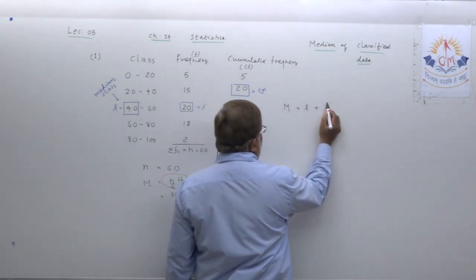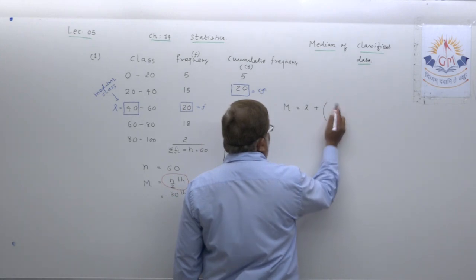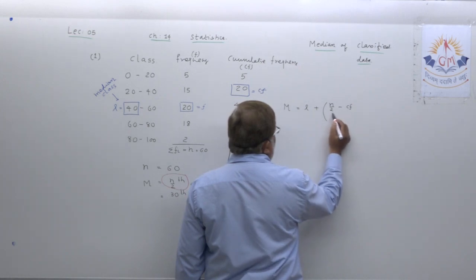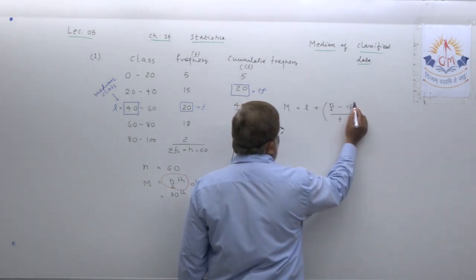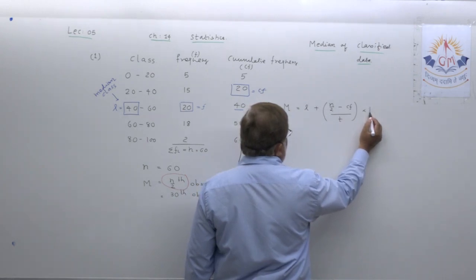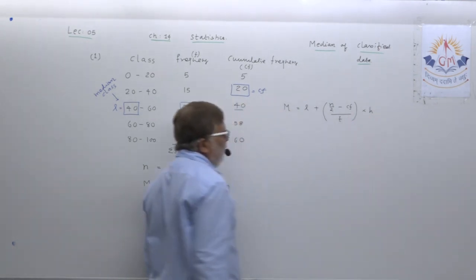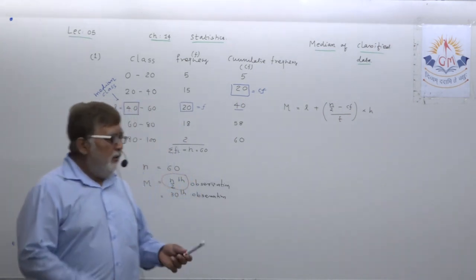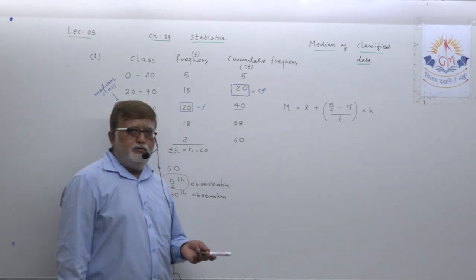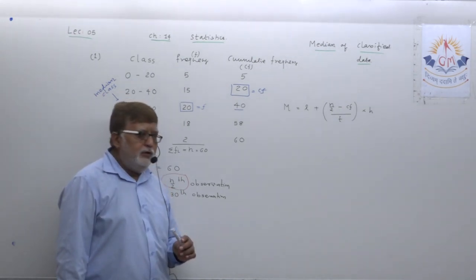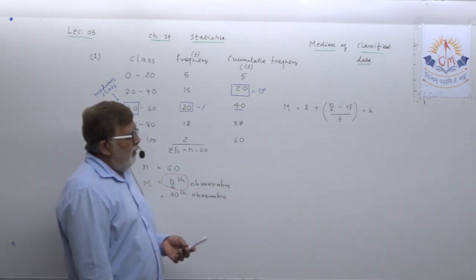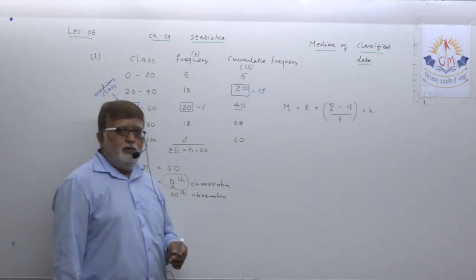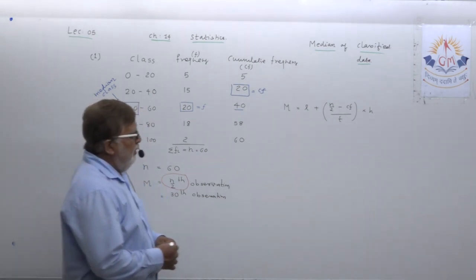L plus, okay, n upon 2 minus CF upon F, multiplied by h. This is the formula of median. In n by 2 minus CF, CF, you all know, stands for cumulative frequency. h stands for height, F stands for frequency, and L stands for the lower boundary of the median class.